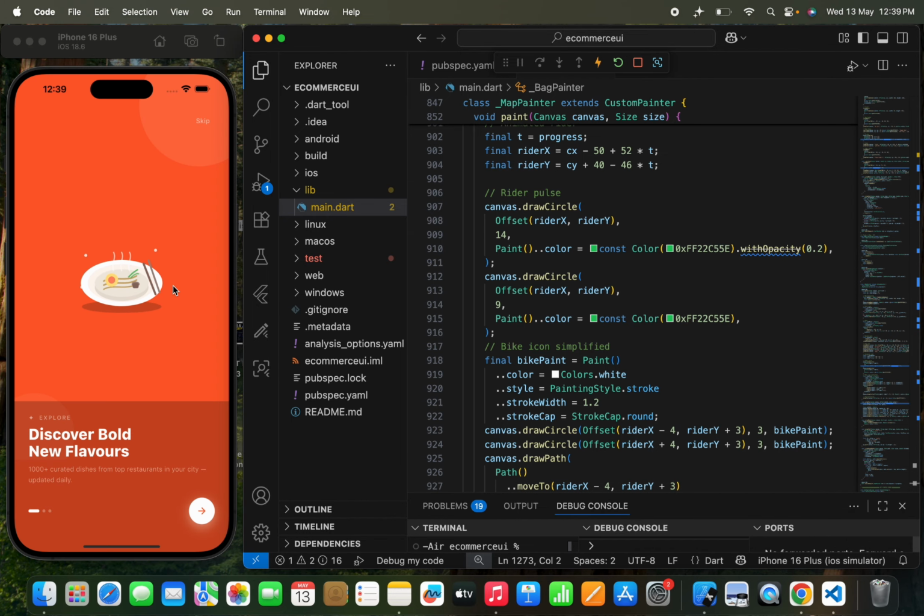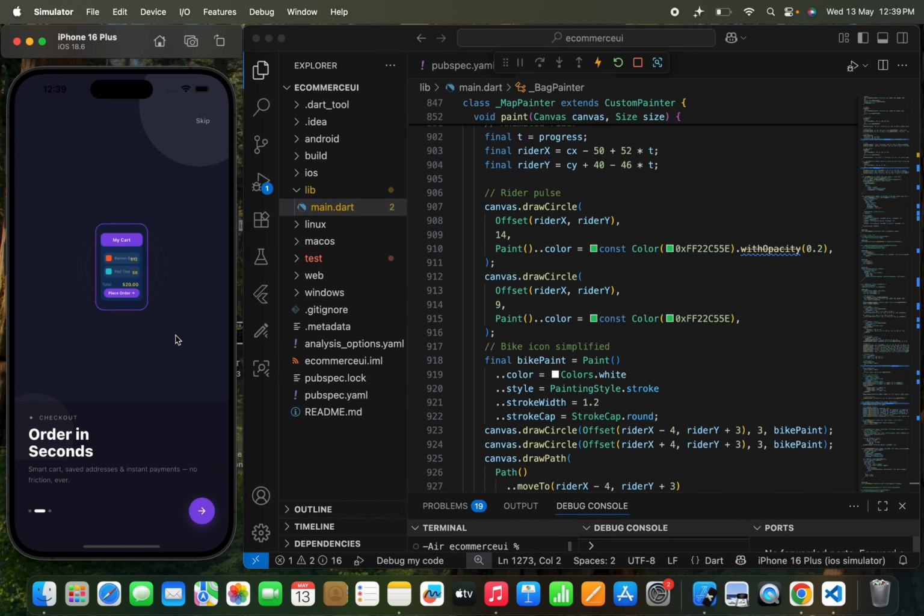Okay, so this is what you can see. Now this is the exact design that I saw in Claude, and this is what has been created over here. Now, discover bold new flavors. Now I'm going to click on this, and let's see what transition we are going to see. Okay, so this is what I can see. Mark my card, though the image size is really small according to the emulator that we have. The image size is very small. Okay, check out order in seconds, smart card, save address, and instant payment, no friction ever. Okay, now we'll click on this, back again.